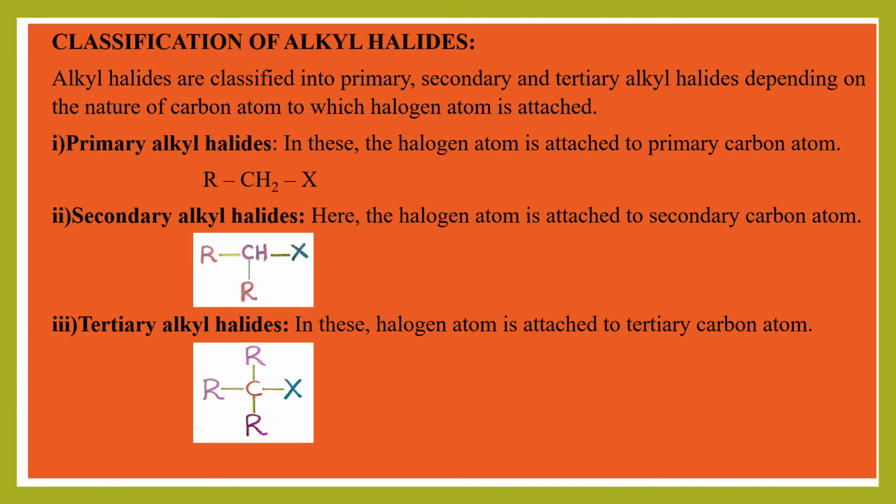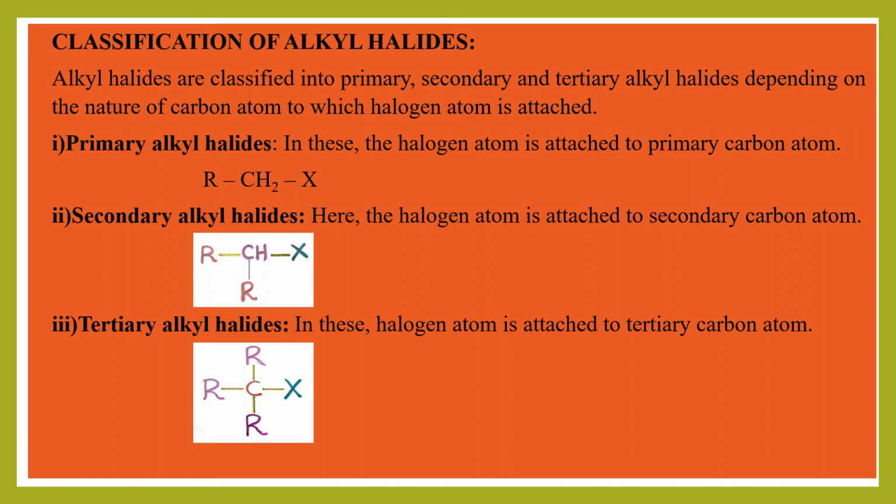Okay, so let us see what these primary, secondary and tertiary alkyl halides are. First one, put the side heading primary alkyl halides. So these are the alkyl halides in which halogen atom is attached to a primary carbon atom. Look at the general representation of a primary alkyl halide, RCH2X. The carbon in CH2 group is a primary carbon atom. X is here the halogen. Halogen is attached to the primary carbon atom and hence such alkyl halides are called primary alkyl halides.